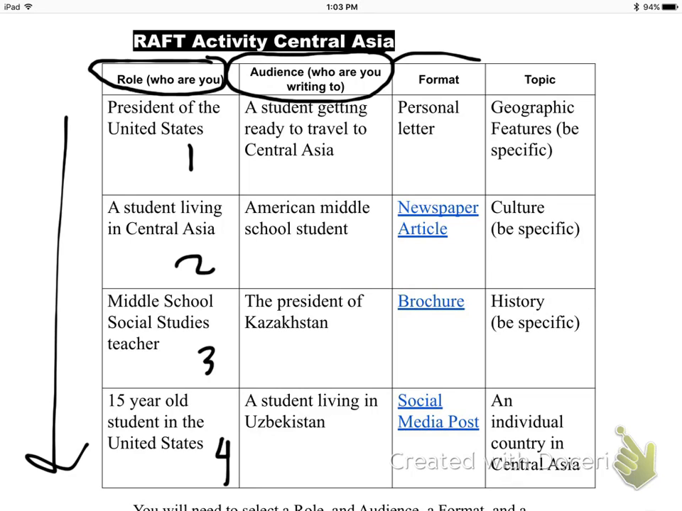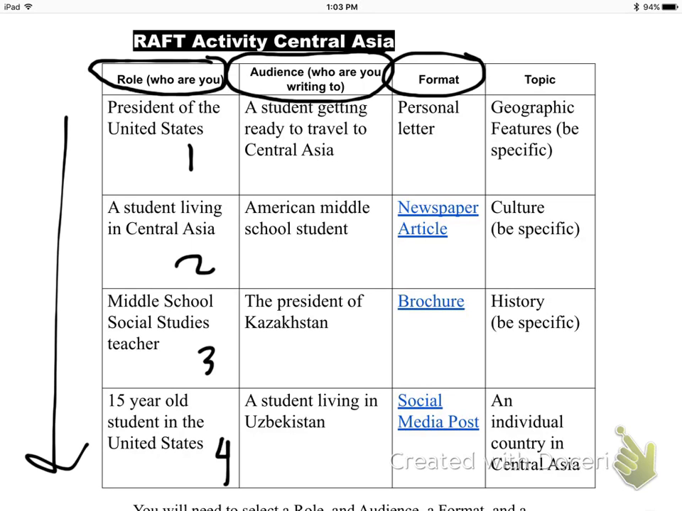Well, the next one is format. You kind of think, well, what am I going to write? So your options are a personal letter, a newspaper or a news article, a brochure, or a social media post, maybe something on Facebook. Now, I think we've kind of figured out the format of a personal letter. You have an introduction, the body of the letter, and your closure. You guys have done really well with those. We just did one yesterday for e-learning day.